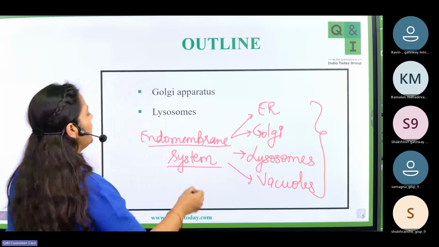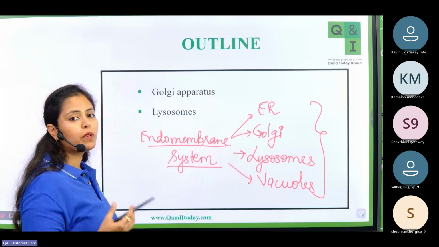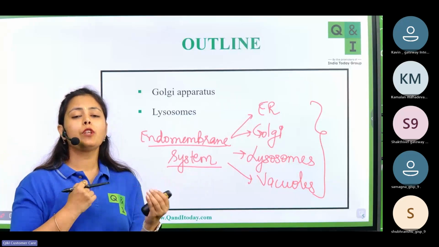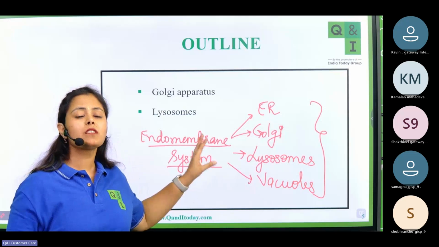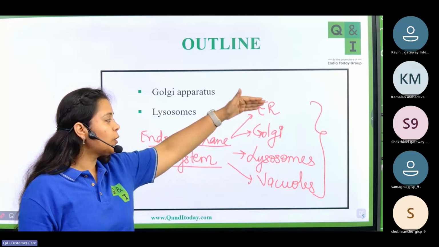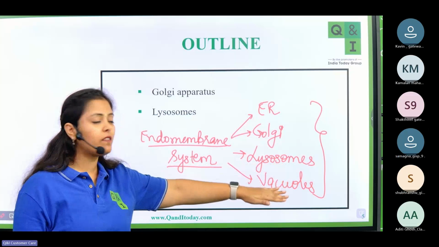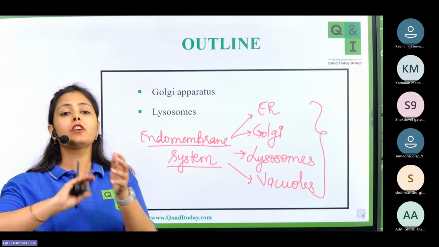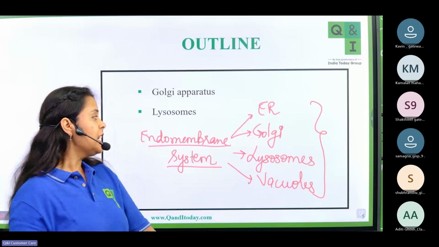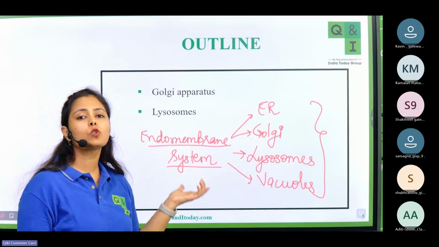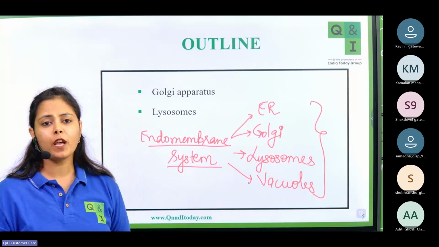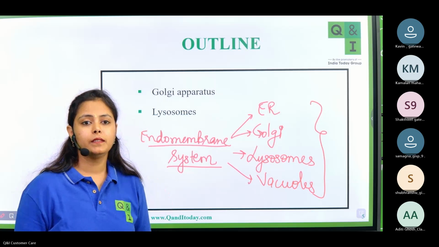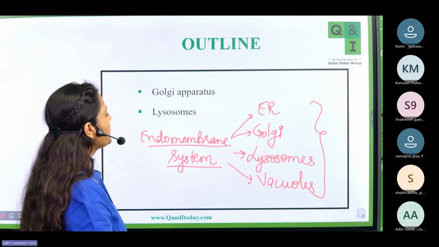Okay, see this endomembrane system. Endomembrane system is the group of cell organelles which work in collaboration with each other. So endomembrane system consists of four cell organelles: endoplasmic reticulum, Golgi bodies, lysosomes, and vacuoles. These four cell organelles work in collaboration with each other, or their functions are related to each other. So that's why we have given them a term called endomembrane system. Okay, Shubhranshu? Okay, now let's move ahead.